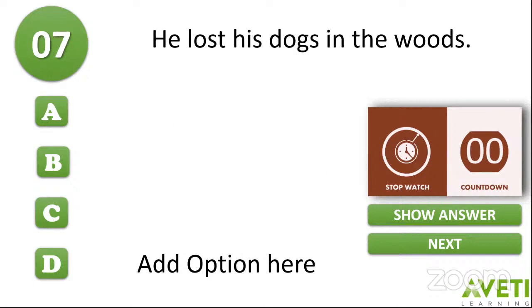Okay. Next question. He lost his dogs in the woods. Identify the adjunct here and I will tell you what kind of adjunct it is. Your countdown begins now, children.